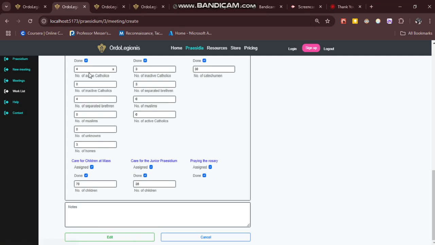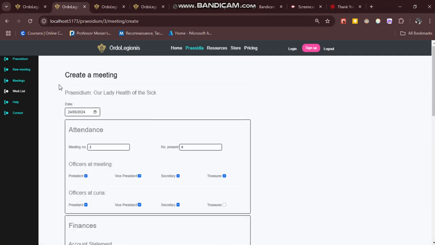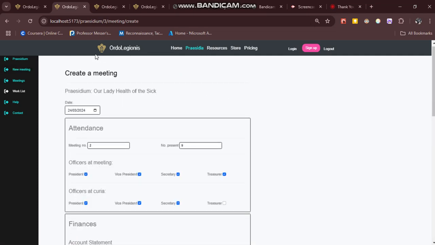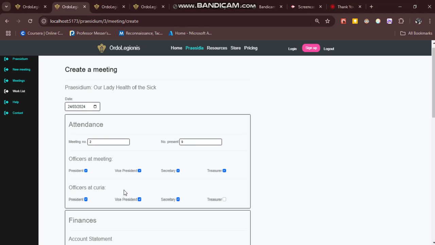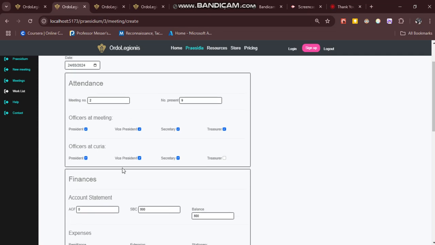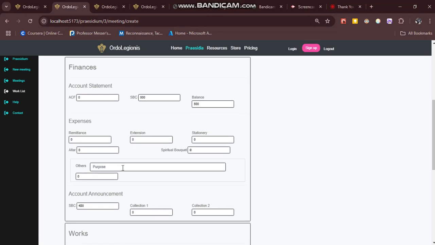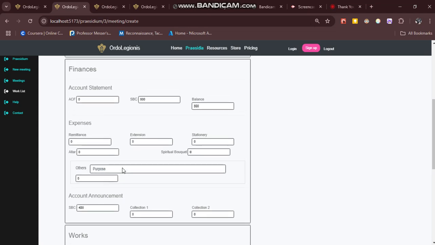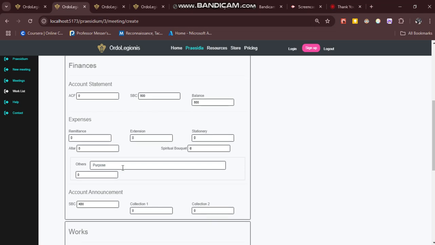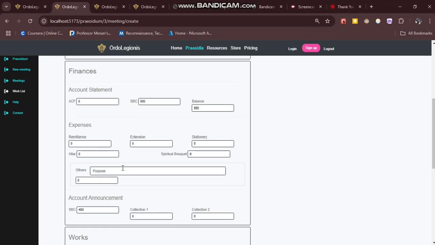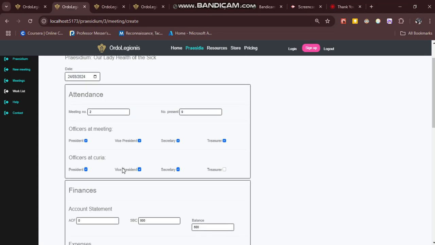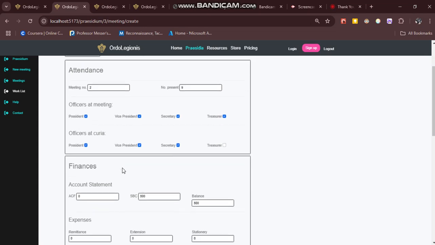So new meeting, meeting 3. Click on new meeting. This changes from edit to create. One thing you notice is that the whole form remains the way it was. So it's still a working feature. Everything from the meeting you just recorded carries over to this one so that you can error check. For instance,